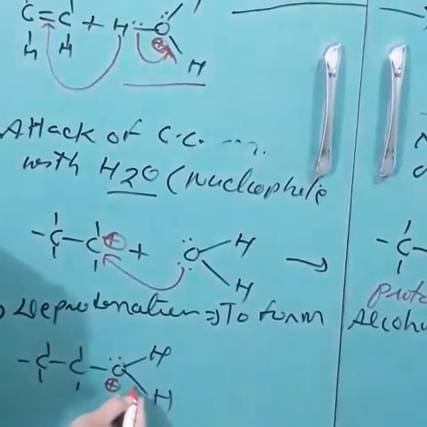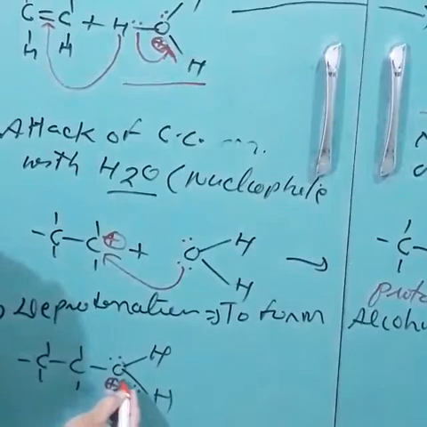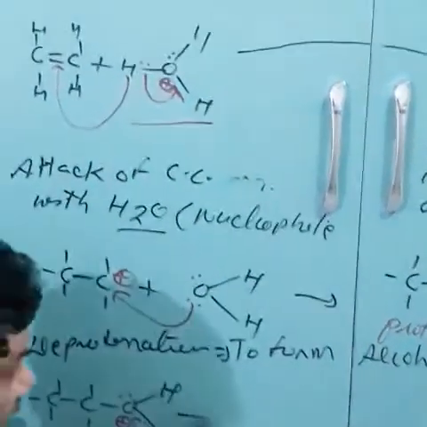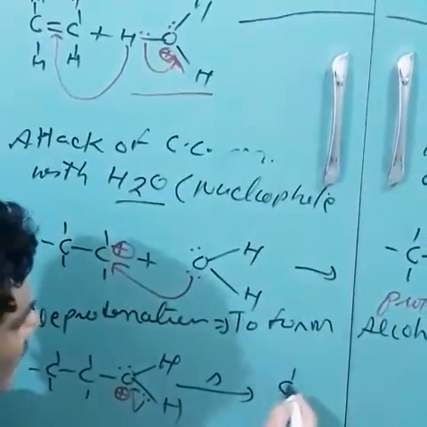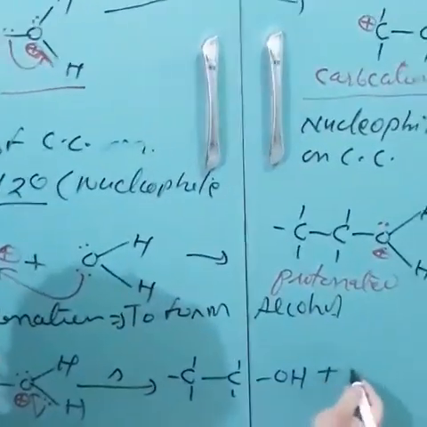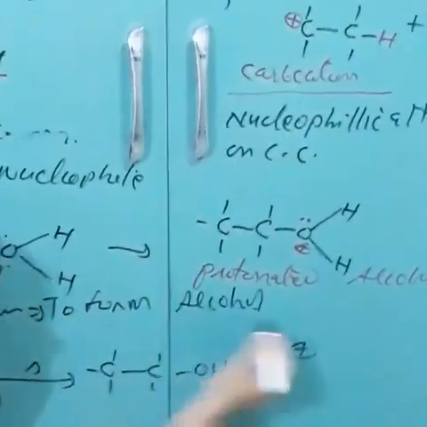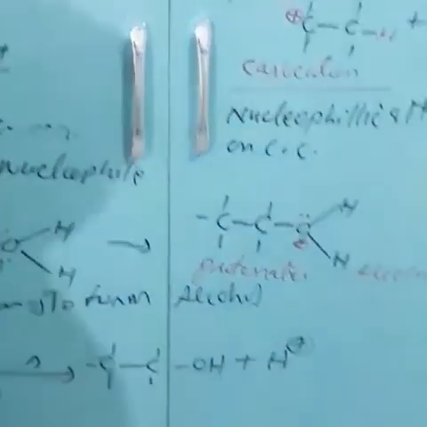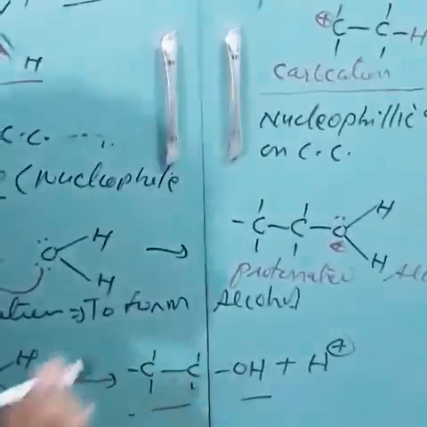Therefore now the electron pair of the OH bond is again gained by oxygen. Therefore now there is the final compound CH3CH2OH, and the catalyst is removed in the form of H cation. So this is the final product, alcohol. Thank you.